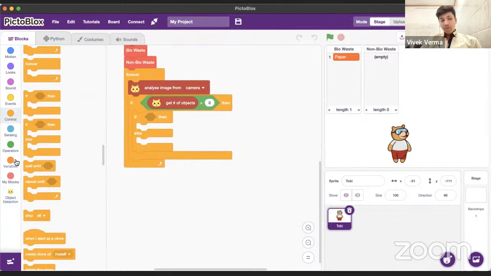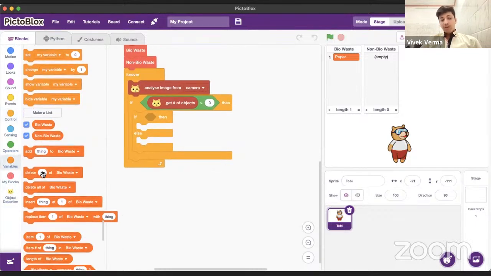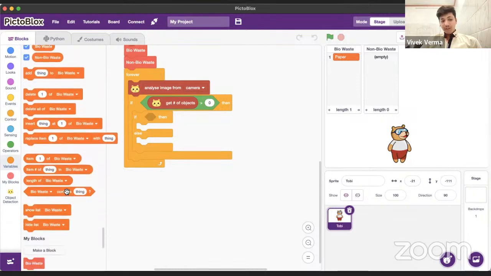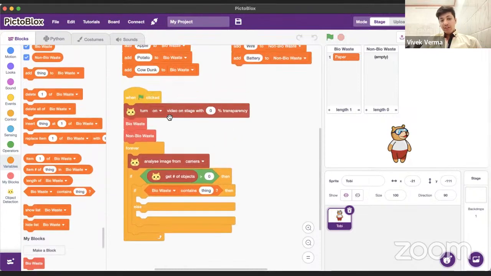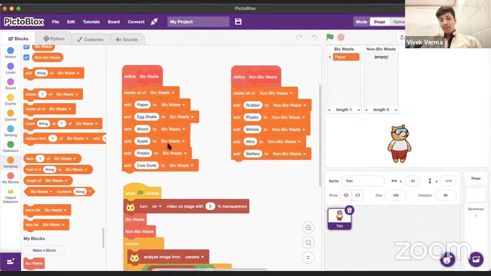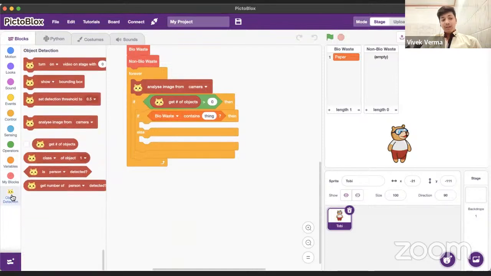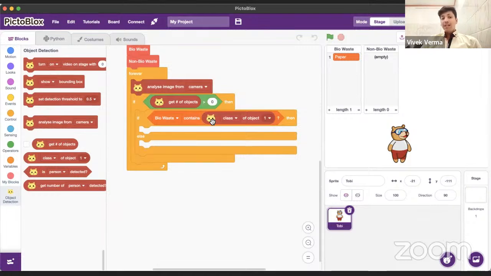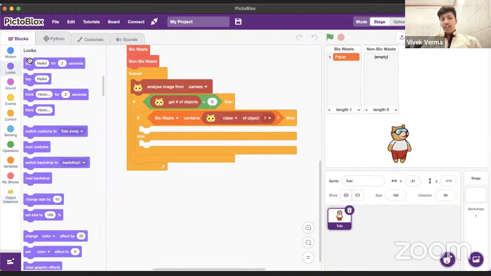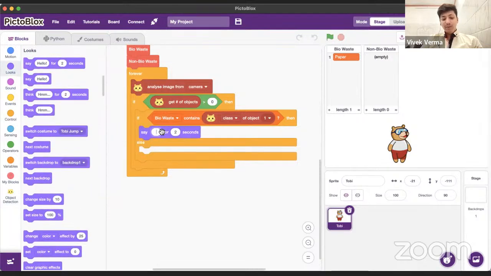For that, if you go in list over here, you will see: if the bio waste list that we have created over here contains the class of the object. If it contains that object, then what do we want it to say? We want Toby to say it is a biodegradable waste.